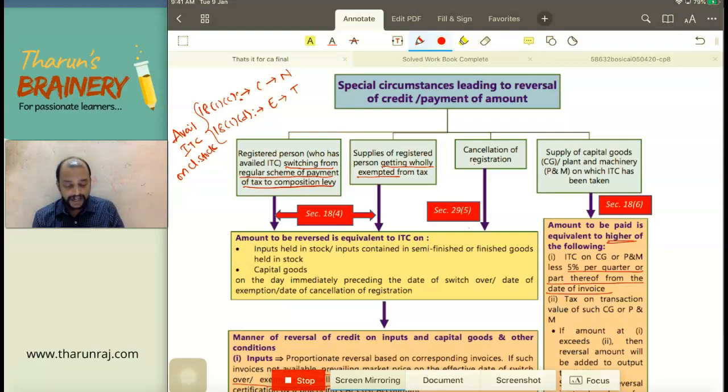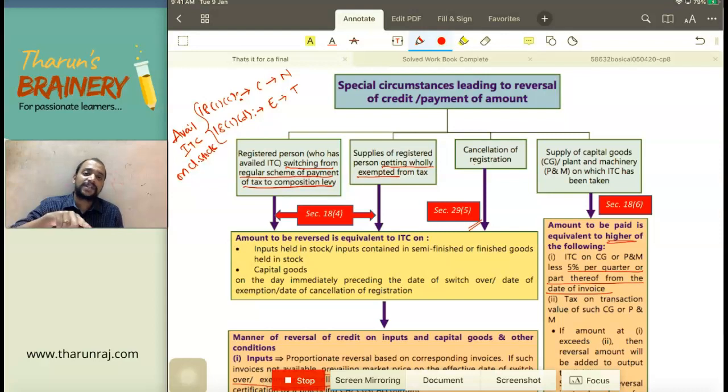Now what is this Section 29(5)? Whenever there is a cancellation of registration, at that time also, on whatever is the closing stock, the ITC gets reversed. So the treatment being the same for 18(4), the same treatment is under 29(5). So it is being integrated in one place. So 18(4) covers two situations. What are those two situations? Normal scheme to composition scheme, and taxable supply becoming exempted supply.